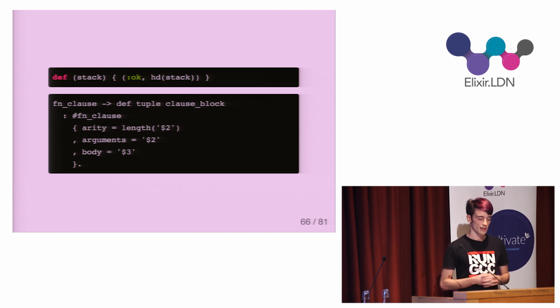Next, a function clause. It's the def keyword followed by an arguments tuple and a clause block. And again, I'm constructing a record. This one has fields for arity, arguments, and the body. And this continues for every parser symbol until I've defined a rule for every node in the syntax tree.